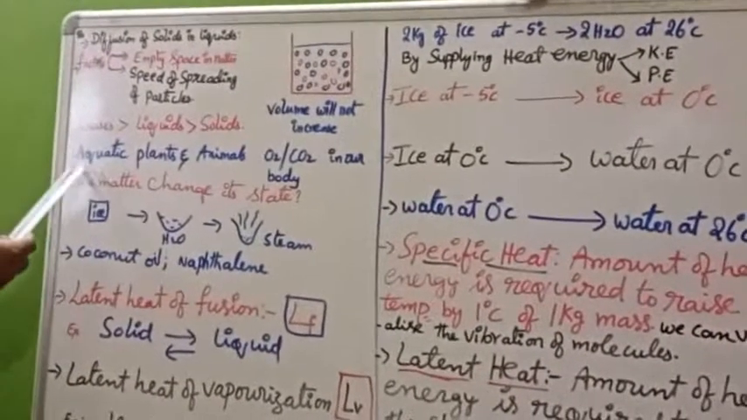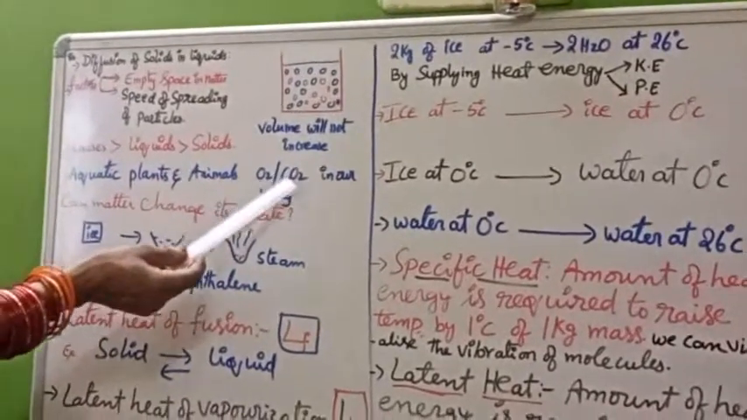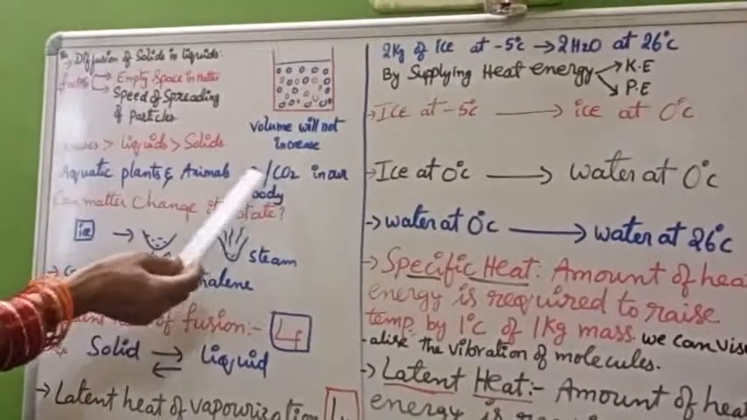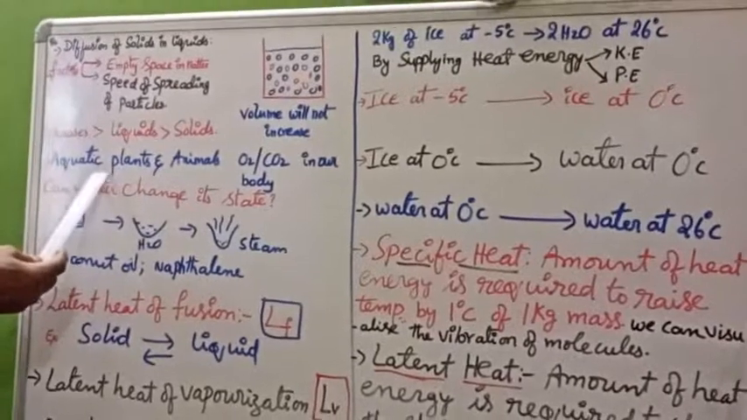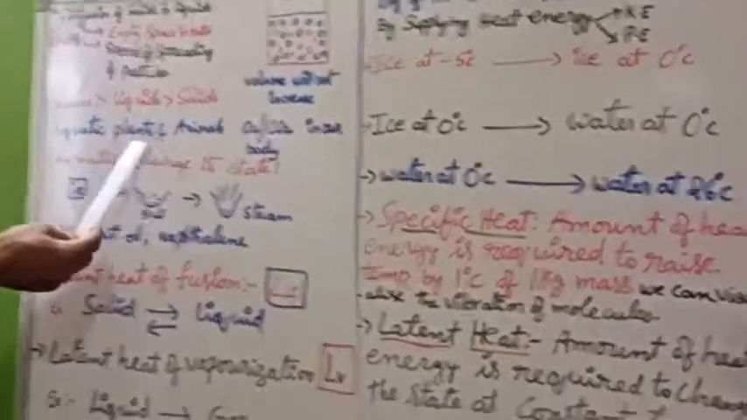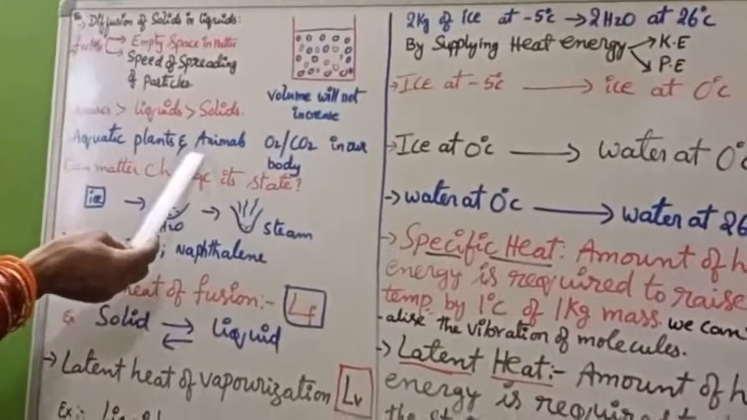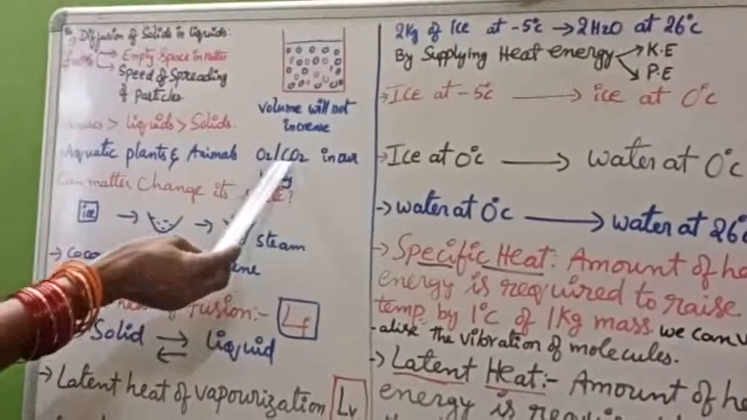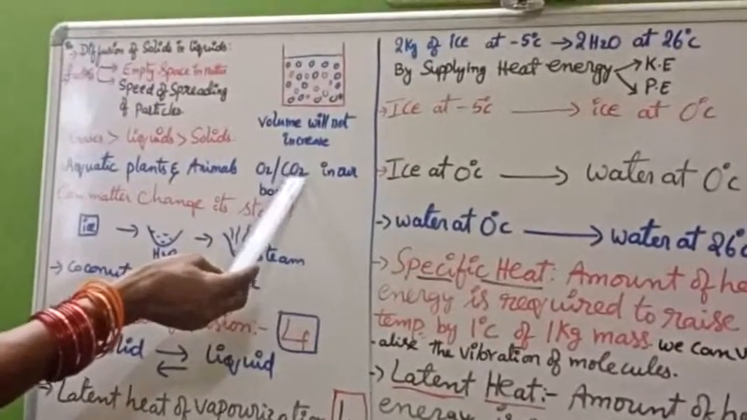Now let us discuss in what way the diffusion of gases like oxygen and carbon dioxide plays a key role in aquatic plants and animals. Aquatic means water-living plants. They may be marine, saltwater plants or freshwater plants. Aquatic plants and animals require oxygen for respiration, which is dissolved in water. Even a certain quantity of carbon dioxide also dissolves in water.